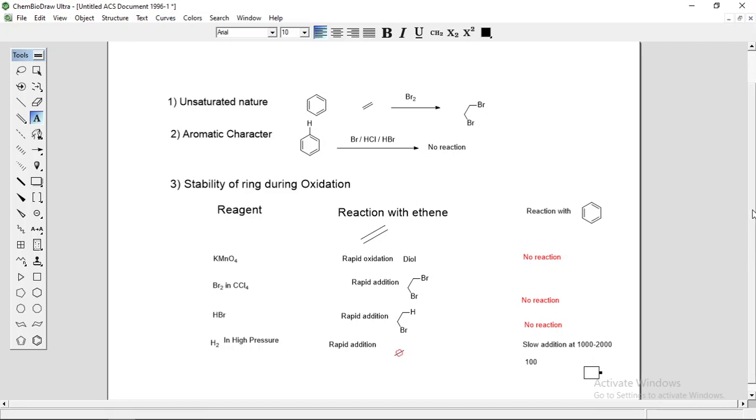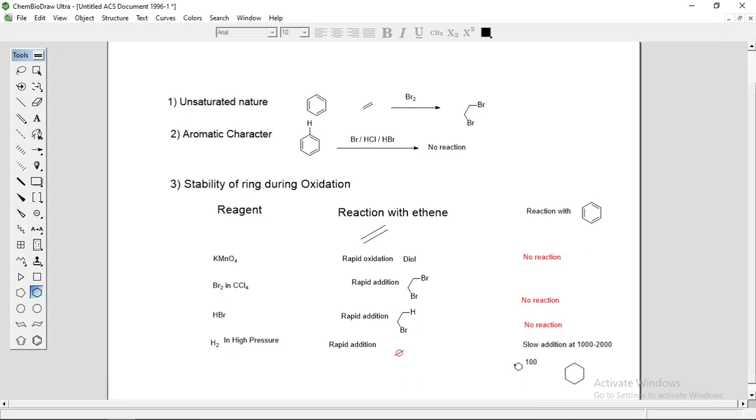Now the final criteria. The ring will not break, the double bond converts to single bond, so you will get cyclohexane, because you are doing a reduction reaction. Hydrogen will add, the double bond converts to single bond. And sometimes if heated more, the breaking of this ring may also take place, but it requires very high temperature, above 3000 to 4000, then the ring will break.